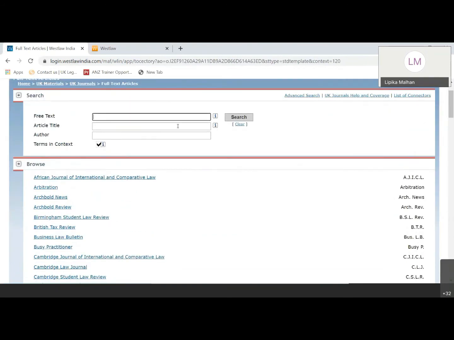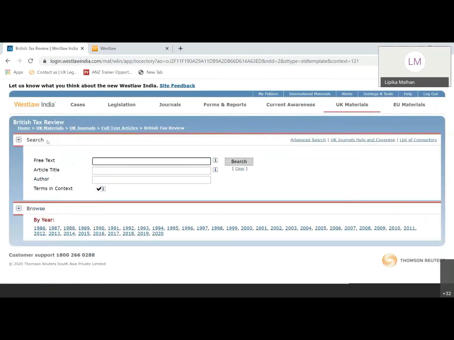If you want to search something here, it will give you results from all the journals which are provided here. If you want to search in any particular journal, simply go ahead and click on that journal. Say, for example, British Tax Review, I want to search it here. I can just click on that and I'll search within British Tax Review only. The trail takes me to British Tax Review.